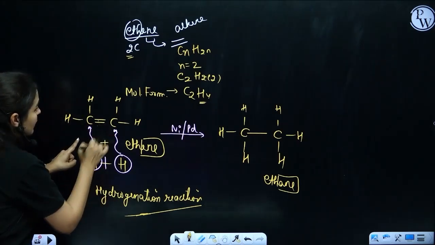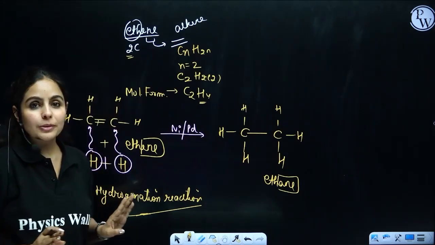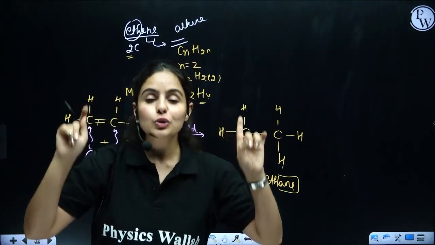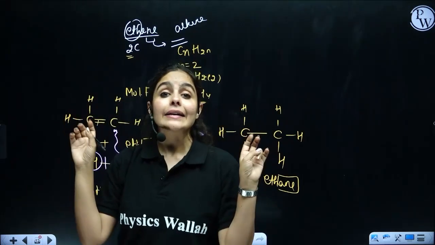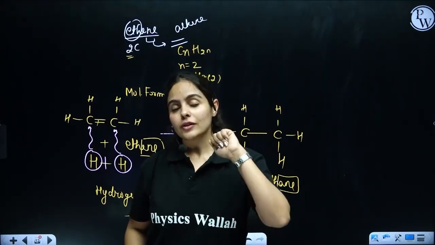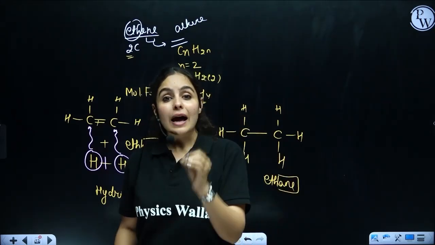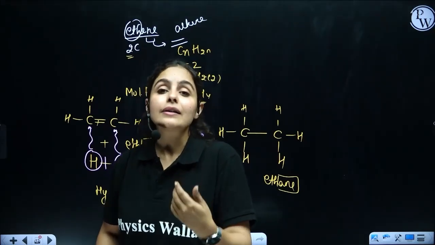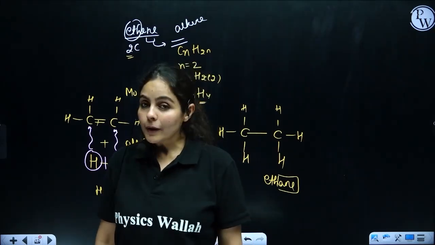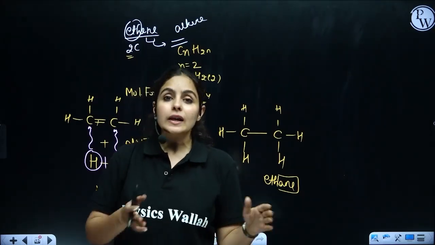So from here one bond is broken, from here one bond is broken, 2 hydrogens will then be added to each carbon atom. That's addition reaction. But where is it actually used in our day-to-day life, do you know that? So addition reaction is actually used in an industrial process to convert vegetable oil into vanaspati ghee.